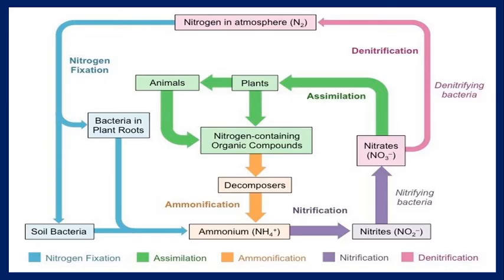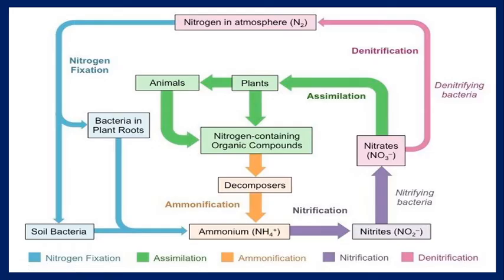So it shows nitrogen fixation, assimilation, ammonification, nitrification, and denitrification. This chart shows that the nitrogen present in the atmosphere undergoes nitrogen fixation by the bacteria in the plant roots and the soil bacteria, which convert it into ammonium or ammonia.